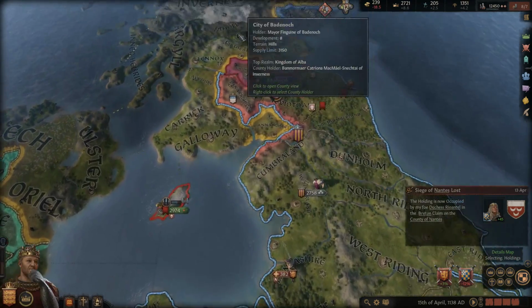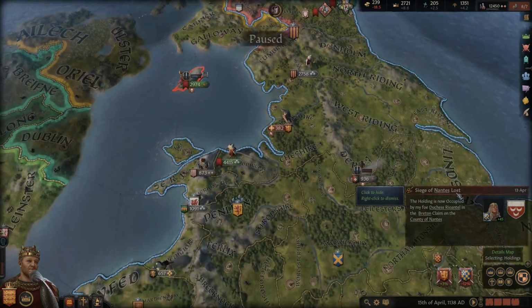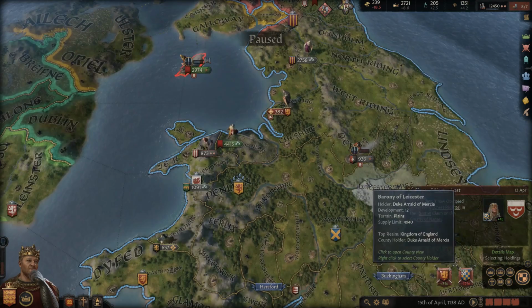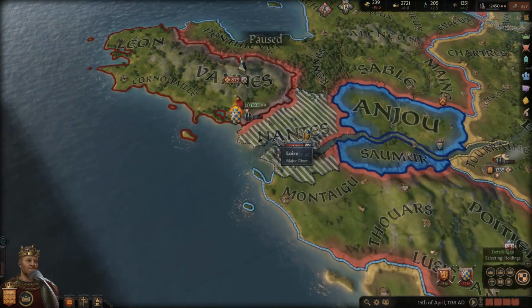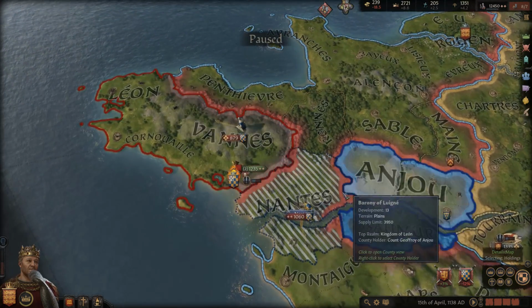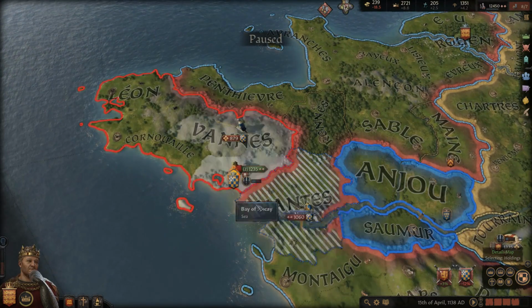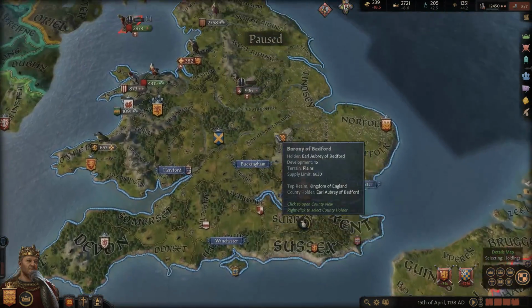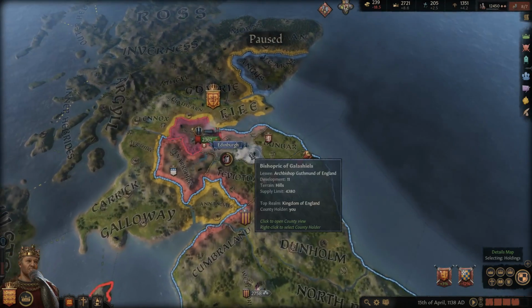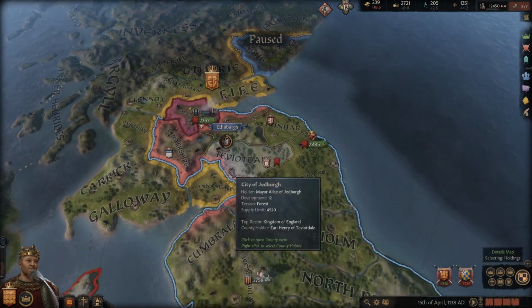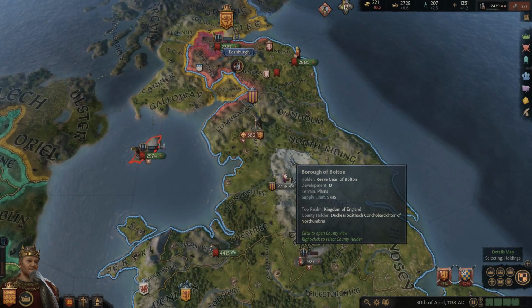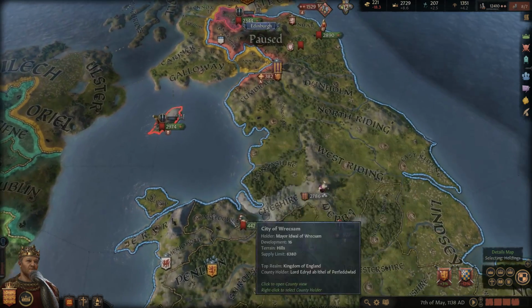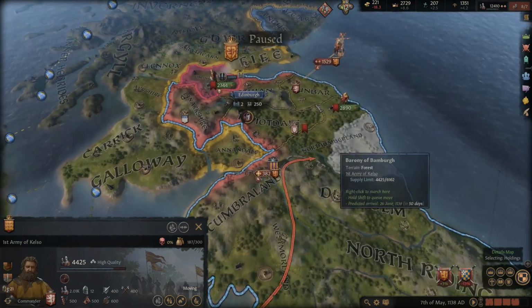I knew it was going to be a pain, though, with them getting that one title, which is why we're just going to get this over with. Alright, so they did take that county, so that's a shame. They could technically defeat this army if they attacked with both of their armies. I really can't do anything until we get this war done with, but man, that's going to start ticking up, so yeah, we're in a little bit of a pickle, man.